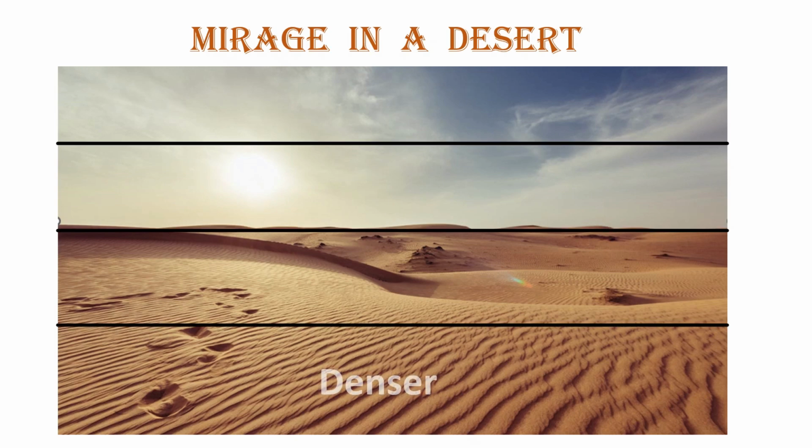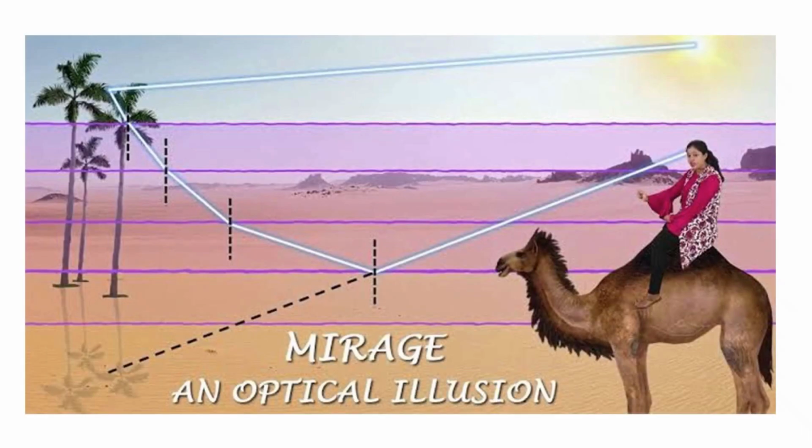Now let us learn about mirage in a desert. Here, always first let's look at this. In a desert, we know that the soil is very hot, right? It's very heated up due to sunlight. So the soil in the desert will always be denser, and this density reduces as it goes upwards and it becomes rarer. So keeping this in mind, let us learn about mirage in a desert.